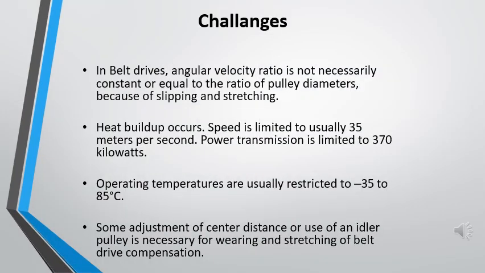Now, the challenges in belt drives. Angular velocity ratio is not necessarily constant or equal to the ratio of pulley diameters because of slipping and stretching. Heat buildup occurs. Speed is limited to usually 35 meters per second. Power transmission is limited up to 370 kilowatts.